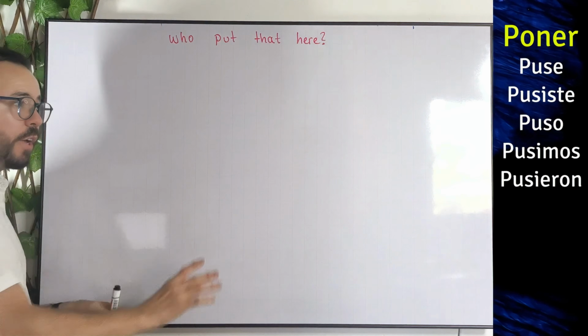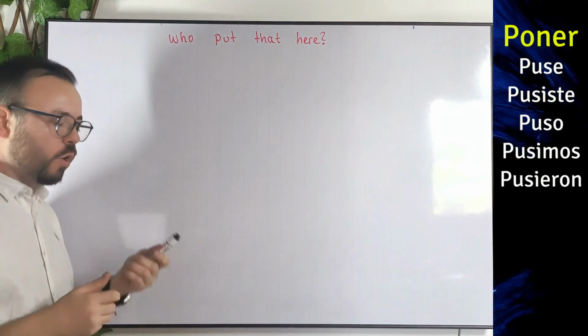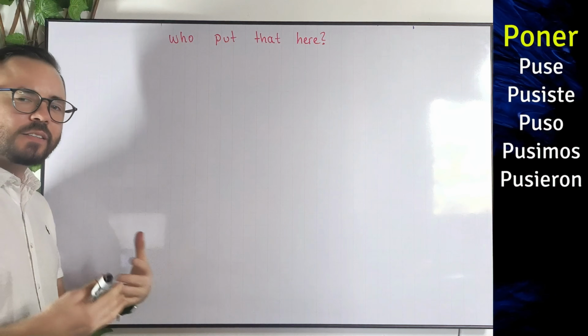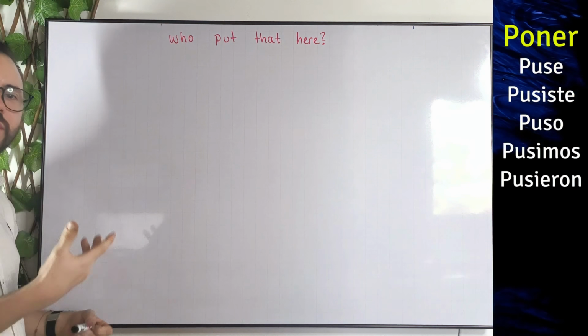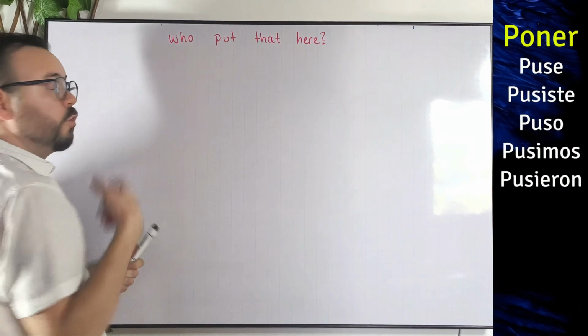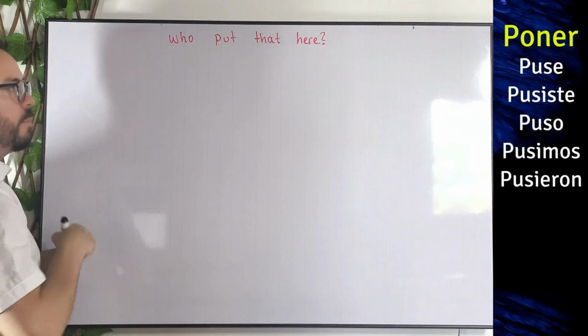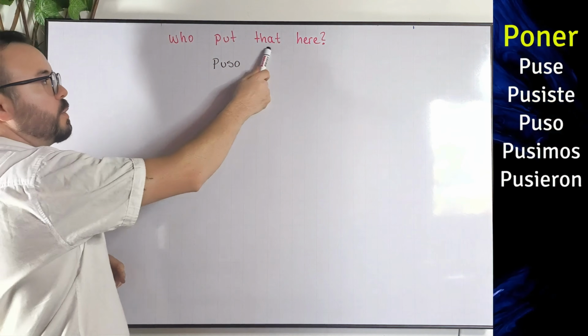So let's go. Now, here we have a question form. And as you guys know already, question form is exactly the same as positive form, okay? So we can say always the positive form first. So let's use to put, but conjugated for the he, she, or it form. So let's say puso. Now, how do we say that?